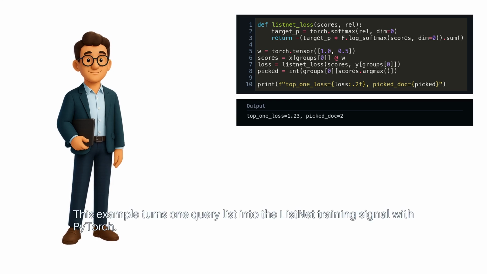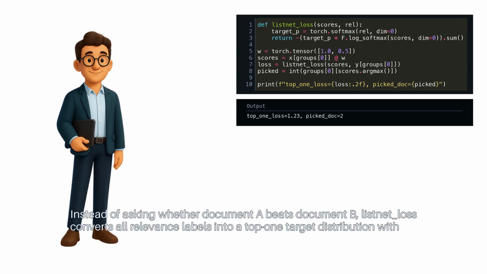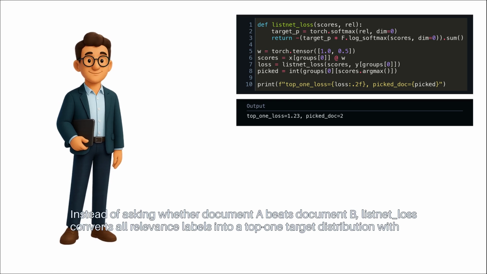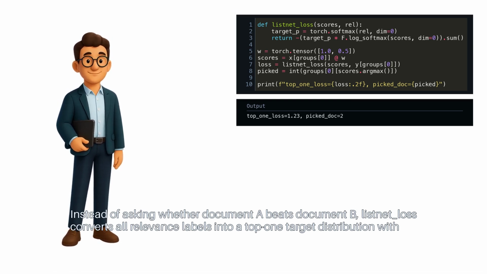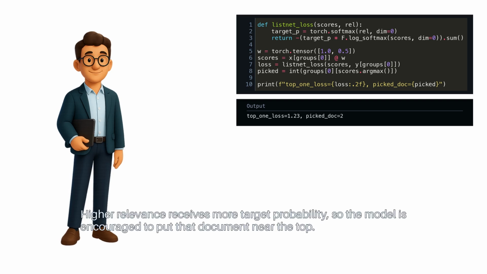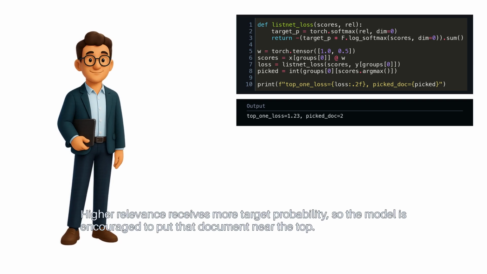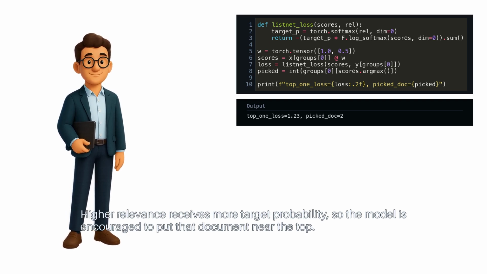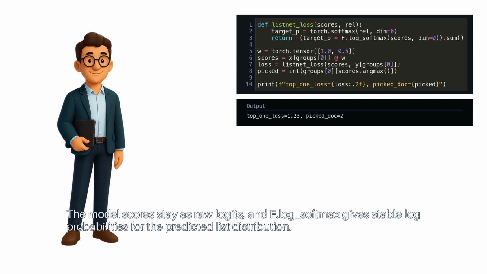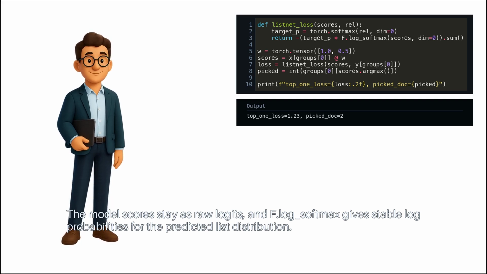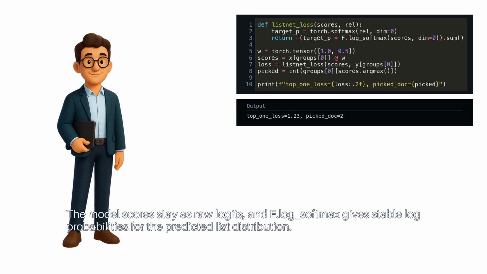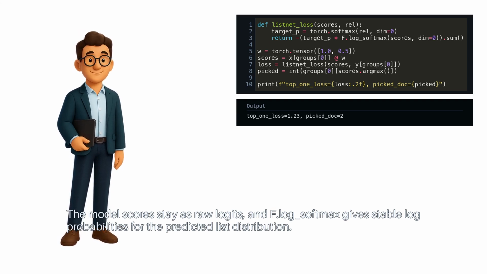This example turns one query list into the ListNet training signal with PyTorch. Instead of asking whether document A beats document B, ListNet loss converts all relevance labels into a top 1 target distribution with torch.softmax. Higher relevance receives more target probability, so the model is encouraged to put that document near the top. The model scores stay as raw logits, and F.log_softmax gives stable log probabilities for the predicted list distribution.